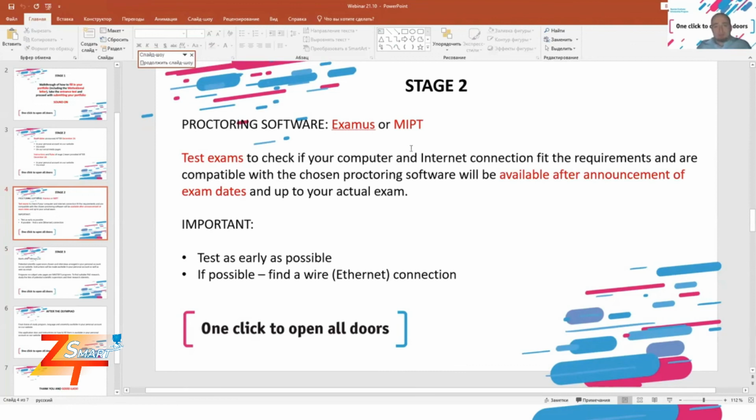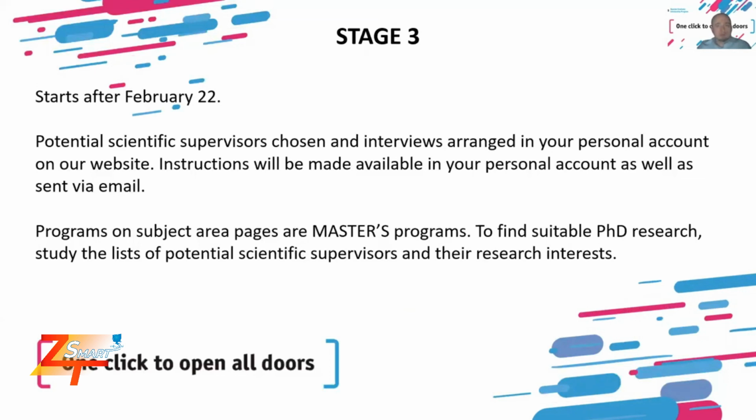Okay, then you take your exam, and if you're one of the winners, if you selected the master's track, you will see the further instructions in your personal accounts. The further instructions will concern the filling in of the visa application documents and the choice of your study program and the university.